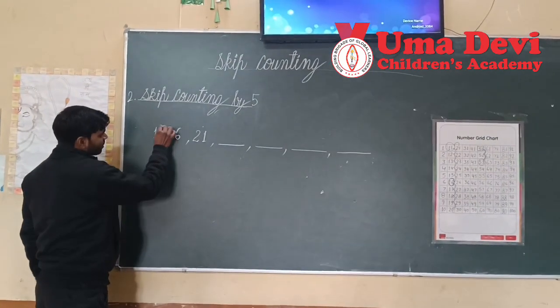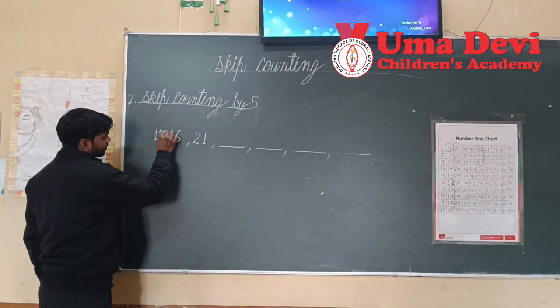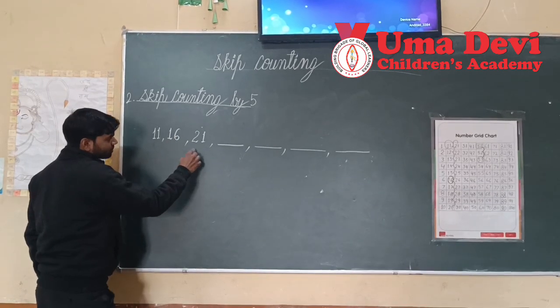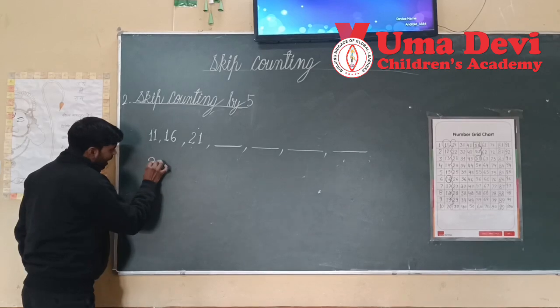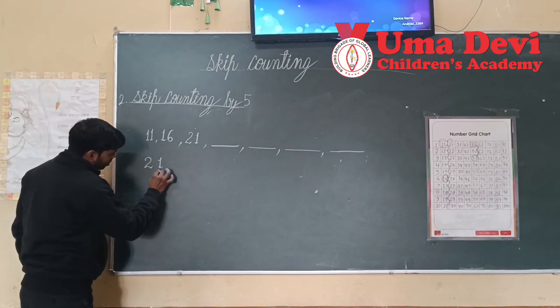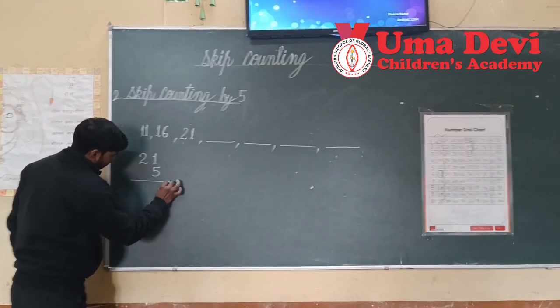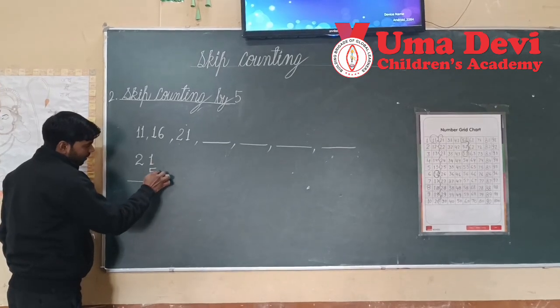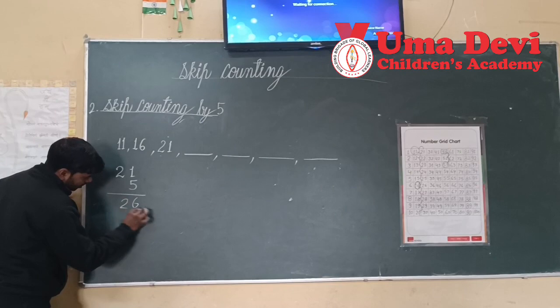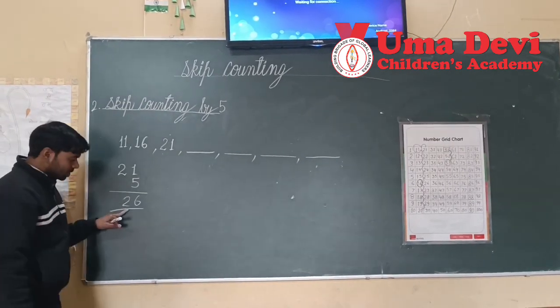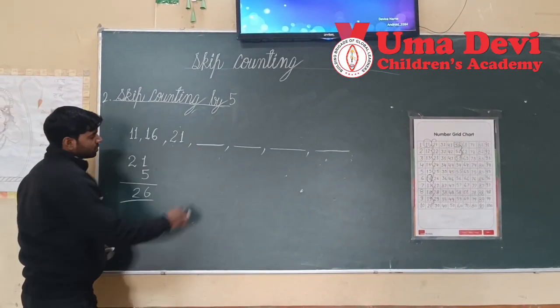This was 11, it is 16, this is 21. After 21, what will come? We will add 5 to 21. 5 and 1, 6, with 2, so 26 will come here.